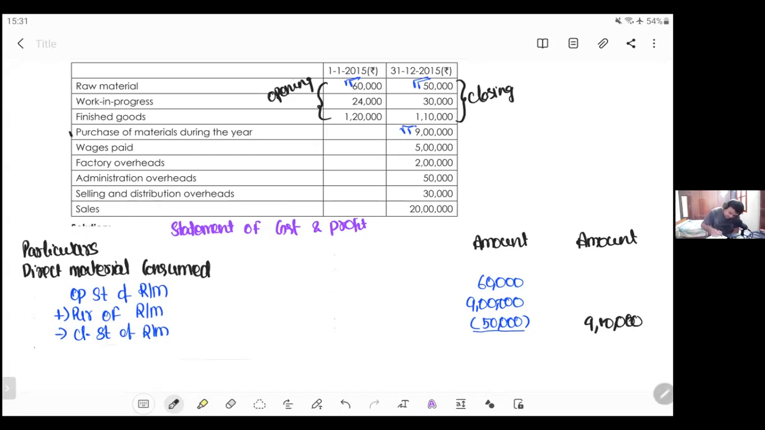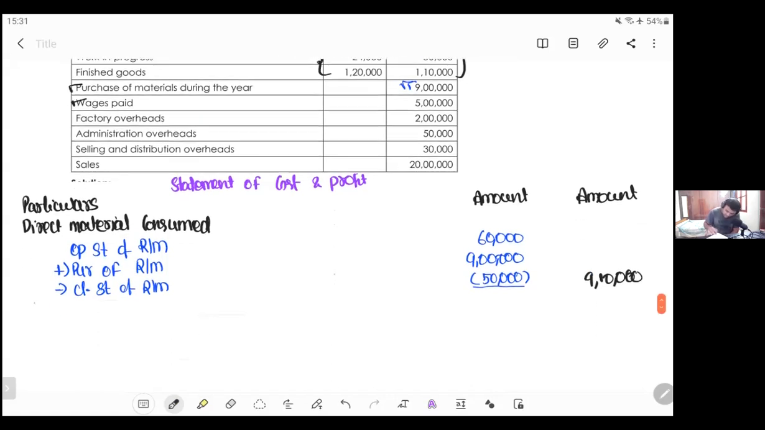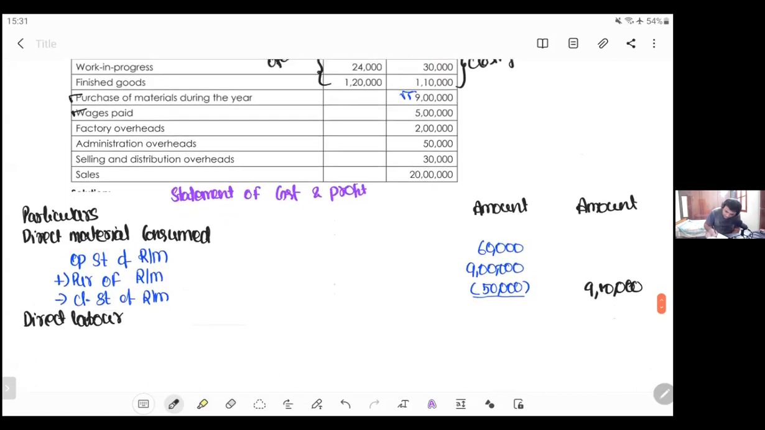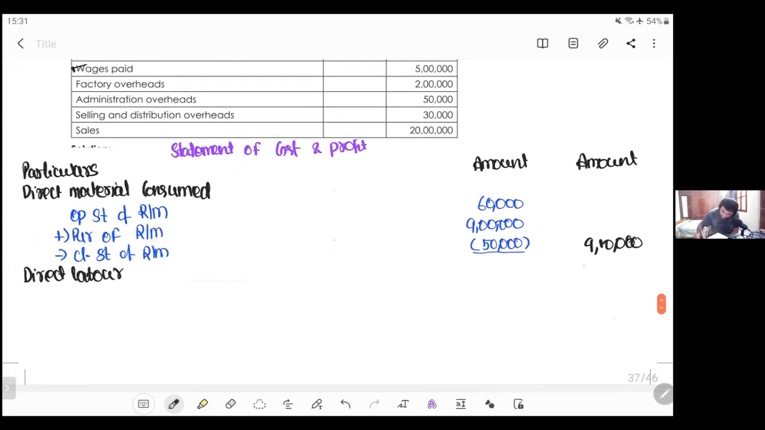So purchase is done, raw material is done. Next, wages, that is direct labor. Labor, how much? 5 lakhs. So there are no direct expenses. So this is going to be your prime cost, 14 lakh 10,000.